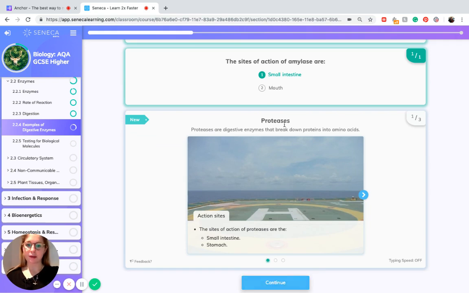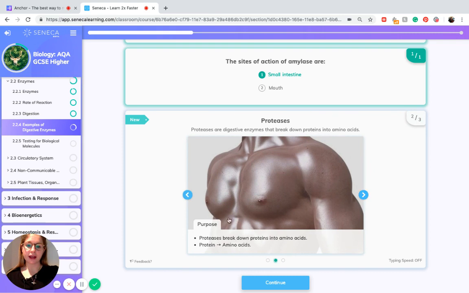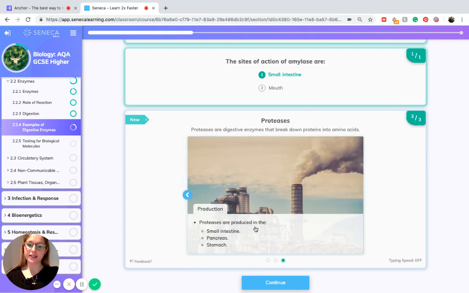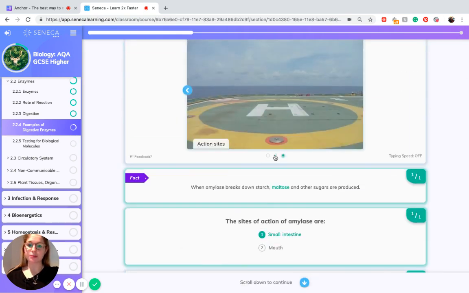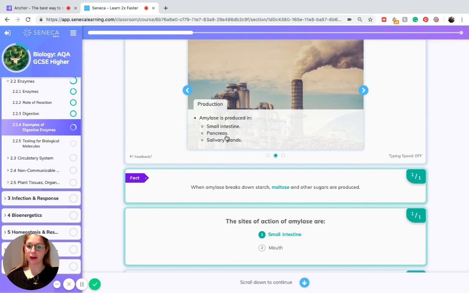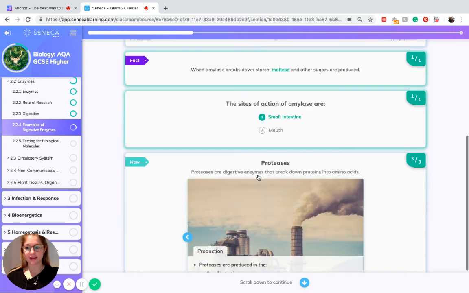Next, we're going to be learning about proteases. So proteases are digestive enzymes that break down proteins into amino acids. The sites of action of proteases are the small intestine and the stomach. And proteases are produced in the small intestine, the pancreas, and the stomach. This differs to amylase, which is produced in the small intestine, the pancreas, and the salivary glands.